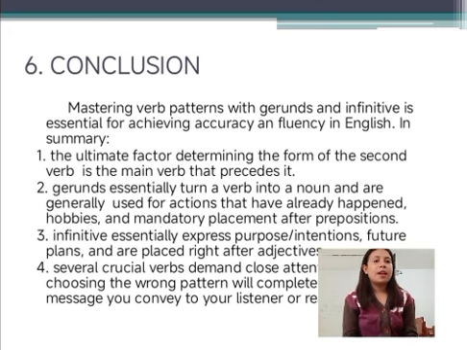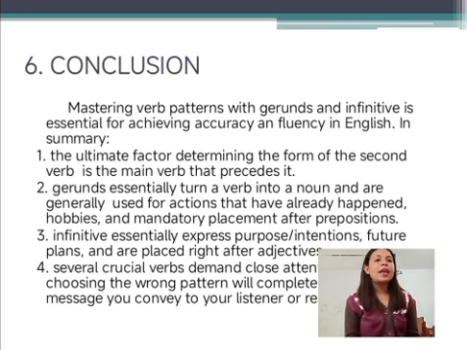Next, conclusion. Mastering verb patterns with gerunds and infinitives is essential for accuracy and fluency in English. In summary, number one, the ultimate factor determining the form of the second verb is the main verb that precedes it.